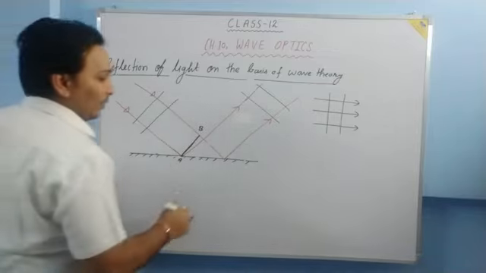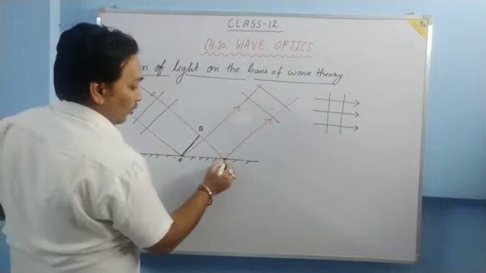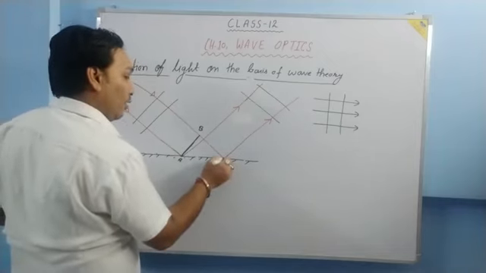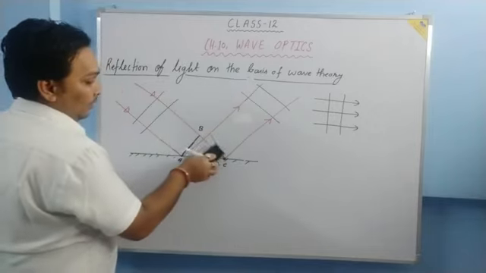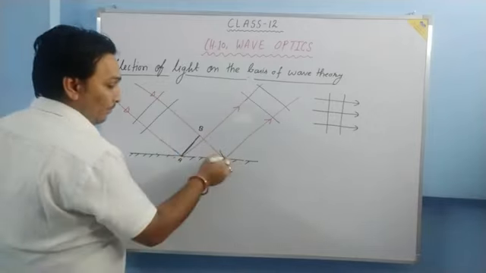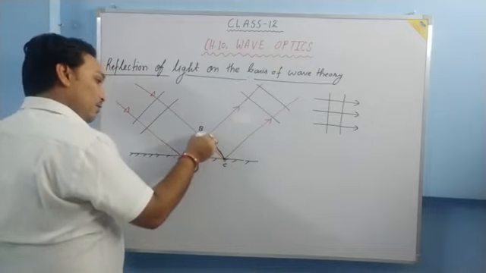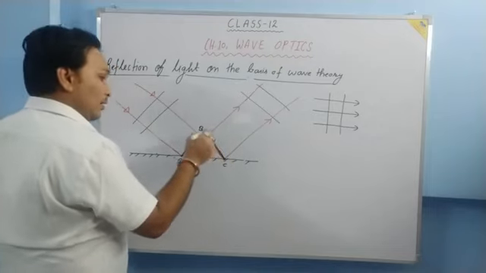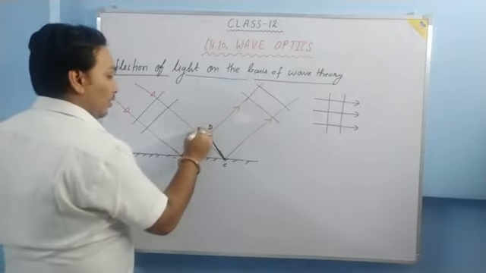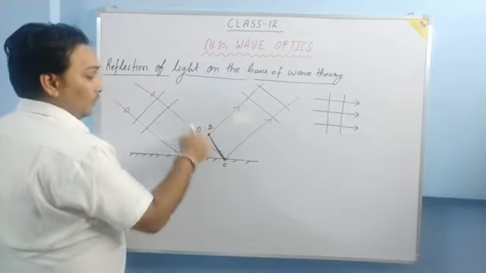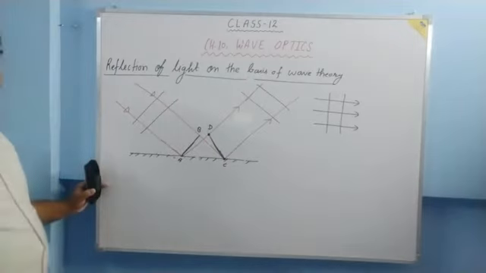In the same manner, let this point be C. Here if we draw the wavefront, it will be like this. Let this point be D. Incident wavefront is AB, reflected wavefront is CD.